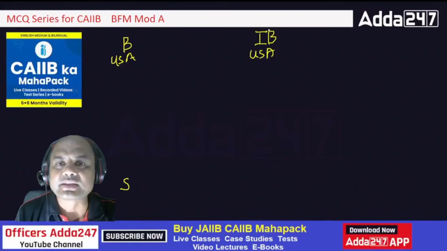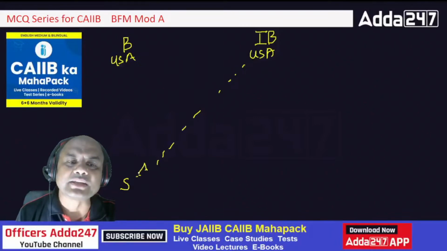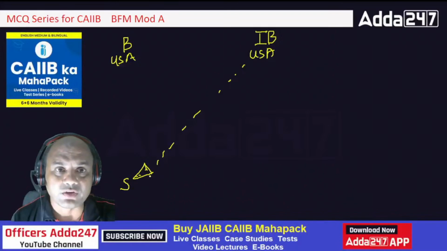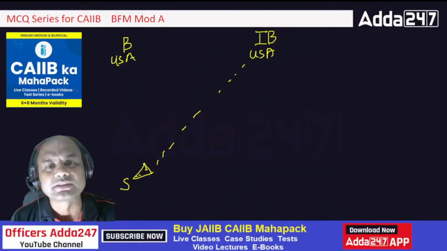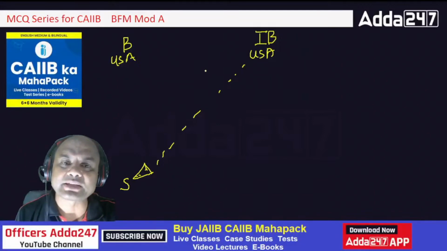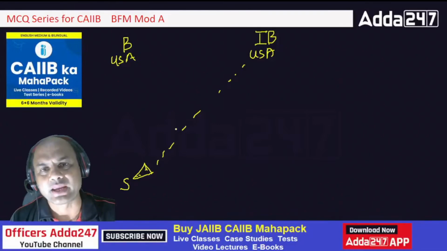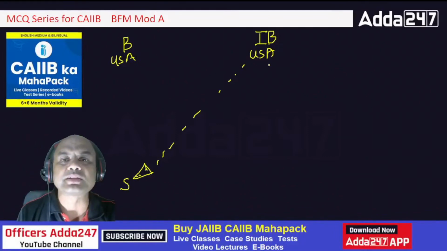So what will happen? This issuing bank wants to send its LC to this seller. How will it send? It doesn't know. This seller is staying in, let's say, some remote village in India, or some tier 2 or tier 3 city in India. It's a business in some tier 3 city. So how will this issuing bank send it? It doesn't know any tier 3 city. Is a bank in USA expected to know any city name or details of any city in India? No. So what will this bank do?